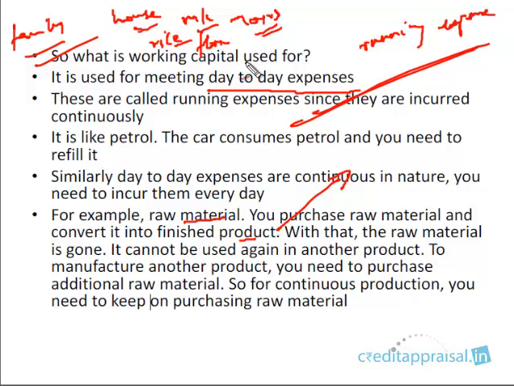So for the company, raw material is a very good example of a running expense. Similarly, power. The company incurs a huge power bill, right? Every month it has to pay the power bill to the electricity company for production. This is something that is recurring. Every month it has to be incurred. So this is a running expenditure. So working capital is used for meeting day-to-day expenses, or in other words, running expenses.